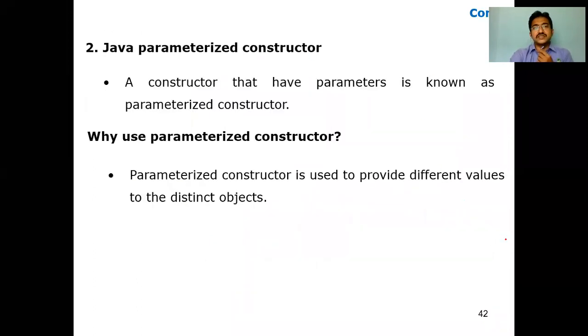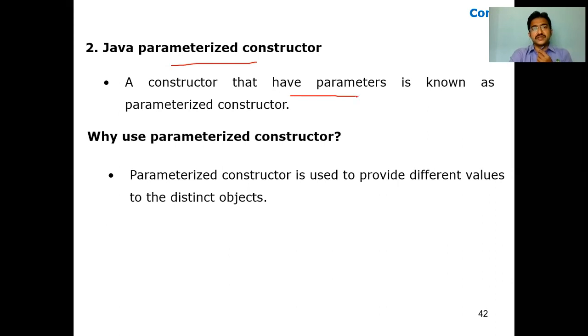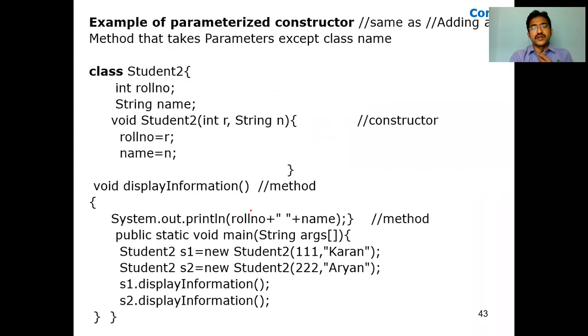So the Java parameter constructor differs from the default constructor only in that it has parameters. There are no parameters in the default, but in the Java parameter constructor, having parameters is known as a parameter constructor. We use a parameter constructor to provide different values to distinct objects. Every time we may perform with 2 parameters or 3 parameters, depending on the task to perform, and we use these parameterized constructors.